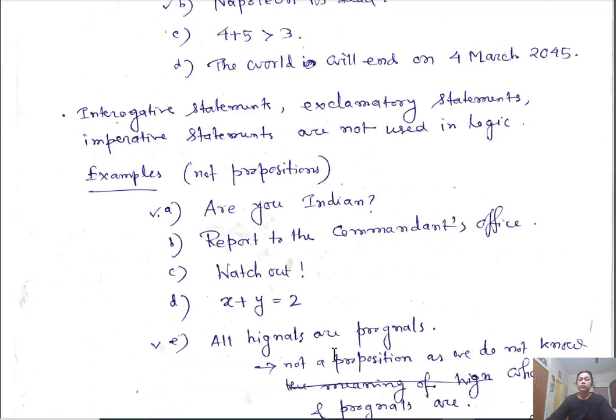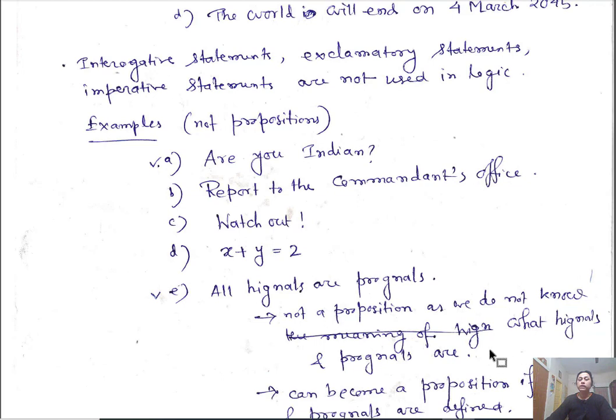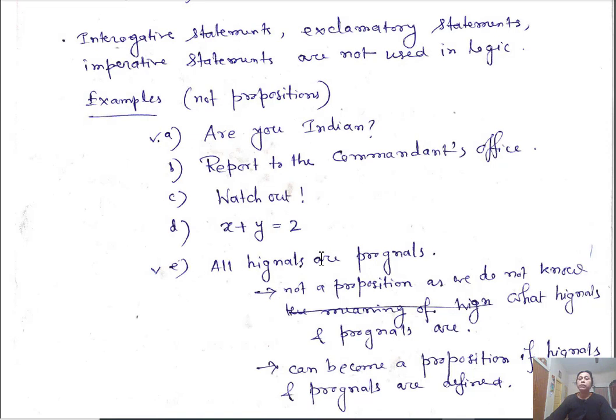Here is another example, all Hignals are prognals. This is also not a proposition because we do not know the meaning of Hignals and prognals. It can become a proposition if Hignals and prognals are defined. Same for this one, x and y, their domains are not specified. So these types of statements are not propositions.